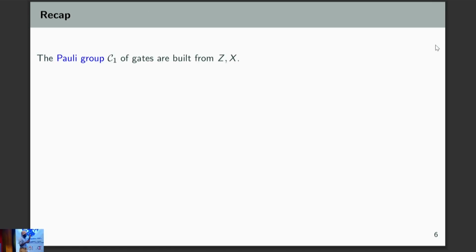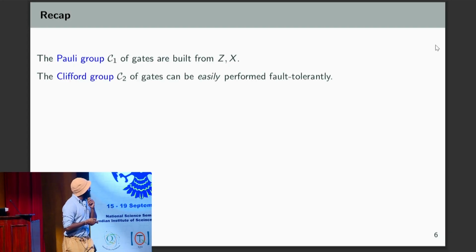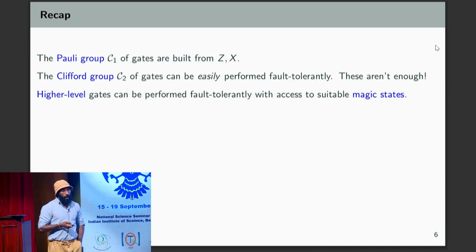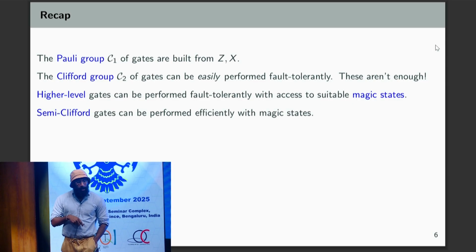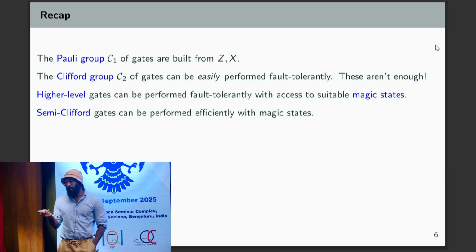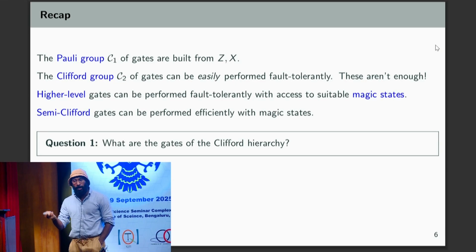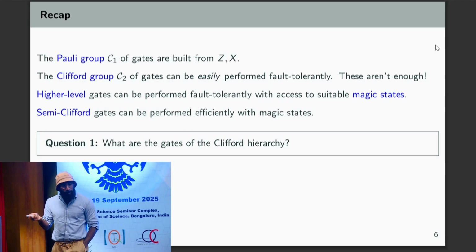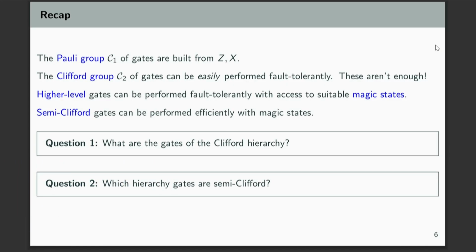Okay, so just to recap, the Pauli group C1 are the gates built from Z and X. The Clifford group are those that can be easily performed fault tolerantly, but that's not enough. Higher level gates can be performed fault tolerantly as long as you have access to suitable magic states. And semi-Clifford gates are those that can be performed efficiently with magic states, in the sense that their magic states are half the size. Okay, and so to recap the two questions we're going to be answering: what are the gates of the Clifford hierarchy? So I gave you the definition, but that doesn't tell you what they are, right? It only tells you what properties they satisfy. So we have to give the list of all of them. And which of these gates are semi-Clifford, okay?